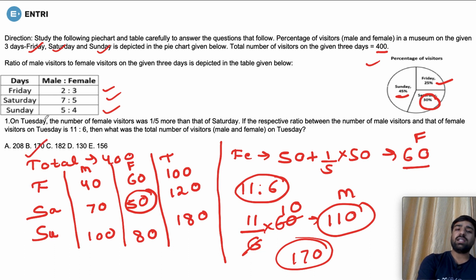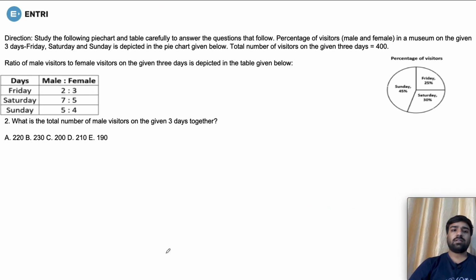Let's move on to the next question. In the next question, the same table is given again, and we are asked what is the total number of male visitors on the given 3 days together.